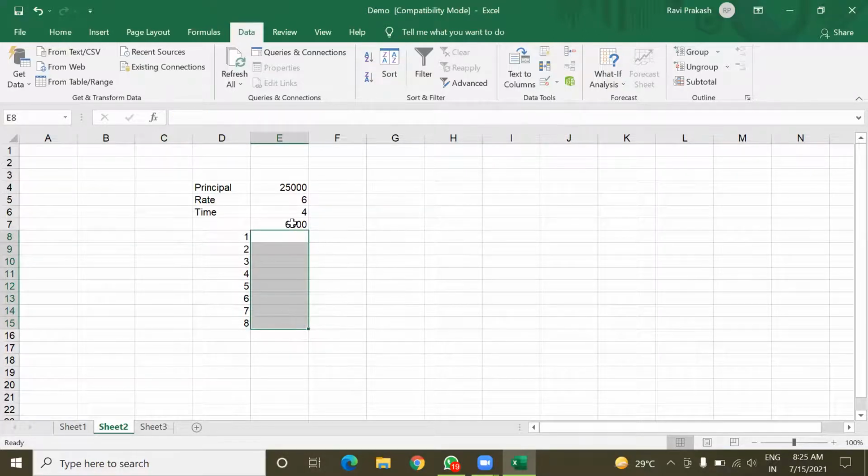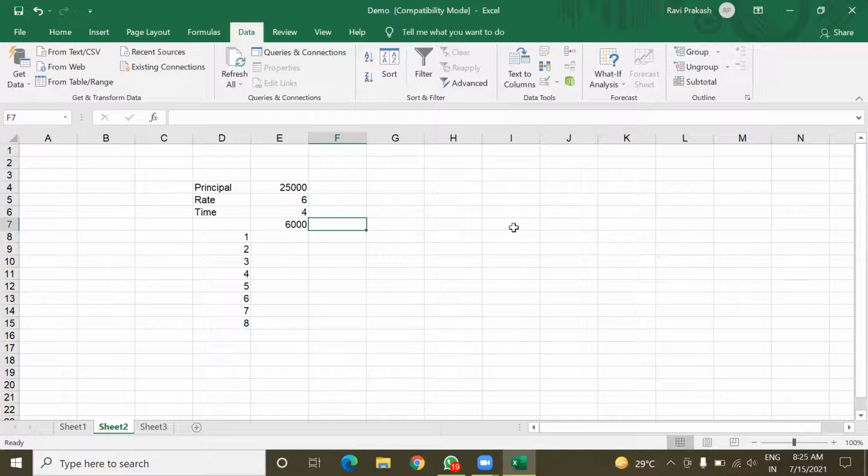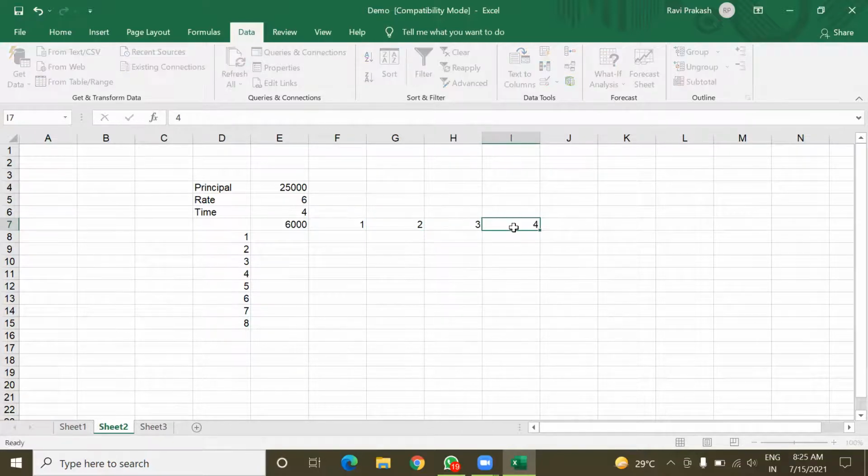Now here is the original formula of the SI, and all these values are of time. And here in this row I am going to enter different values of rate. For example, I am going to put 1, then 2, 3, 4, 5, 6, 7, like this.